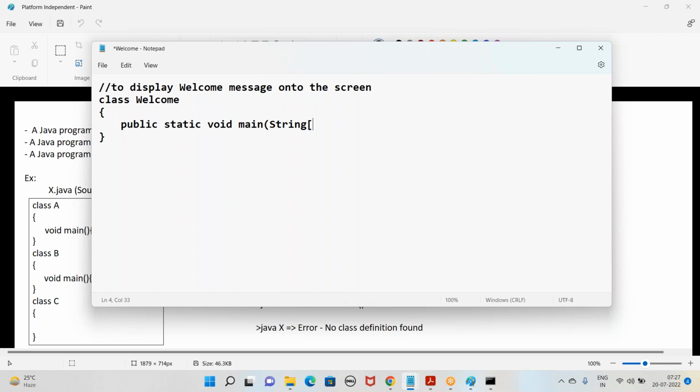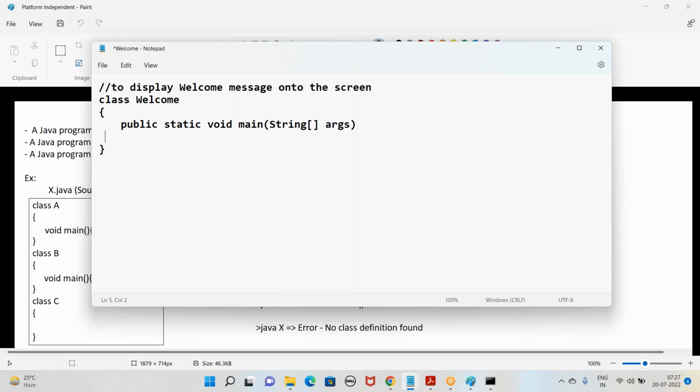String array. String is a predefined class here. Whenever we say class, the first letter of every word is capital, so S is capital. When we see square brackets, they are arrays. Don't worry about what arrays are, we'll cover everything. So we go with some argument.